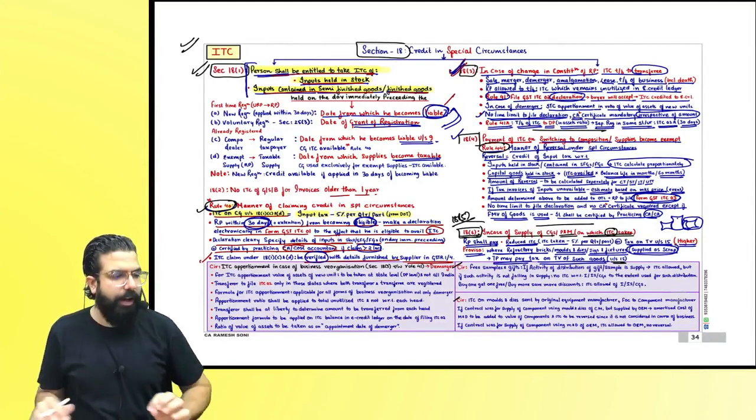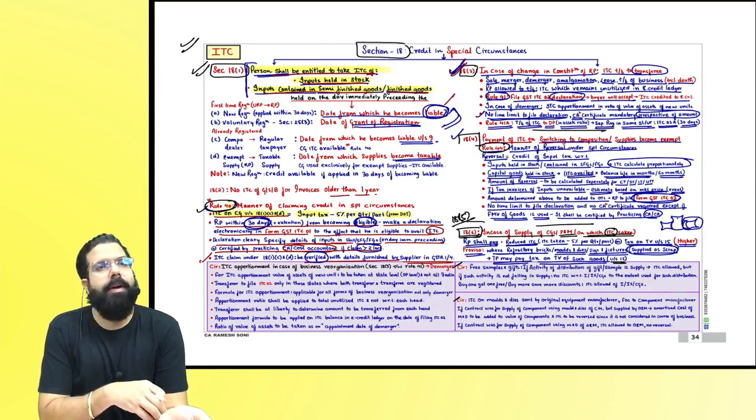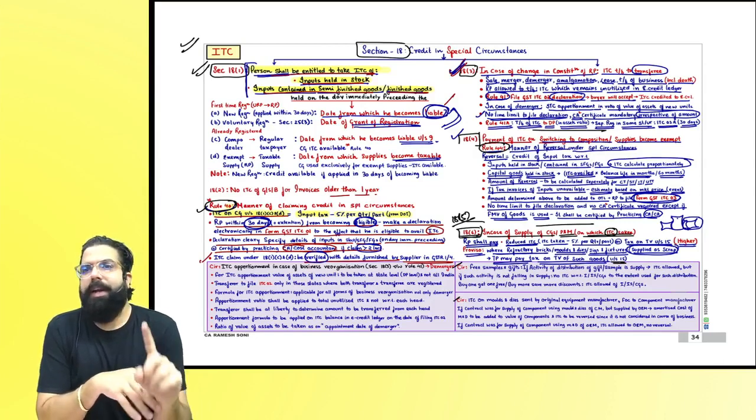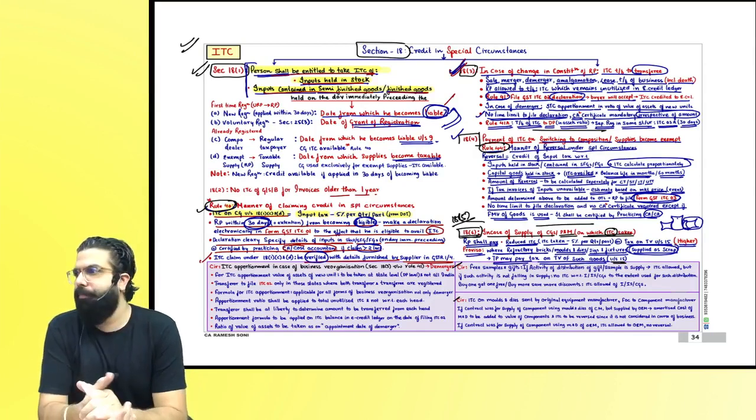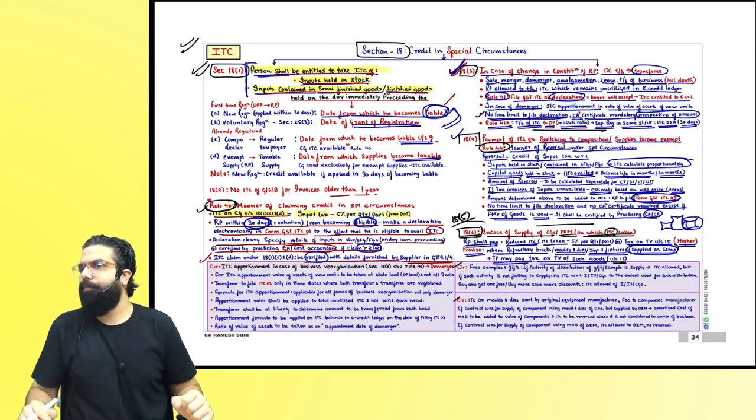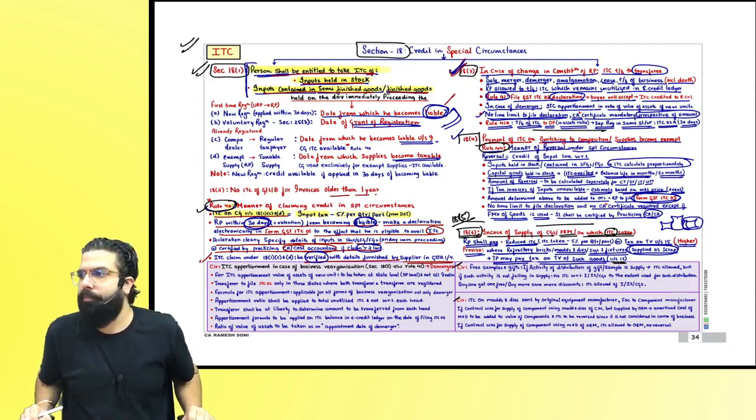Yesterday we were done with section number 18. Sections 18.1, 18.2, 18.3, 18.4 and 18.5 were done. Right, everyone? Can we go ahead and now continue our class?